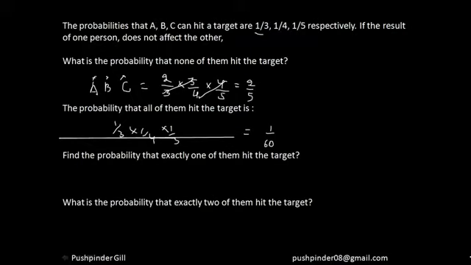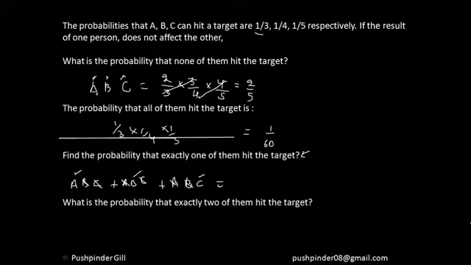Now we have to find the probability that exactly one of them hits the target. Now this is a little bit tricky case. So there are 3 cases in that. The probability that A hits the target and B doesn't and C doesn't, plus another case that A does not hit the target but B does and C doesn't, plus A doesn't hit, B doesn't hit, but C hits. So these are the 3 cases.